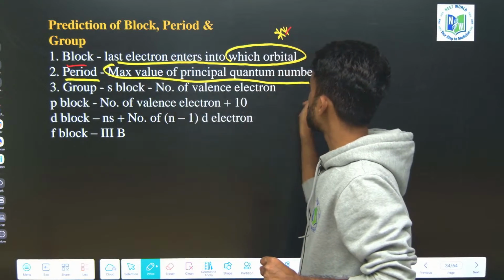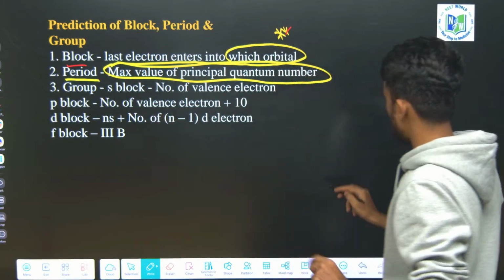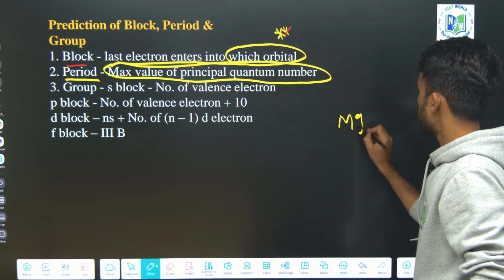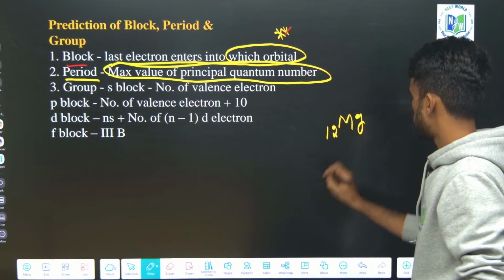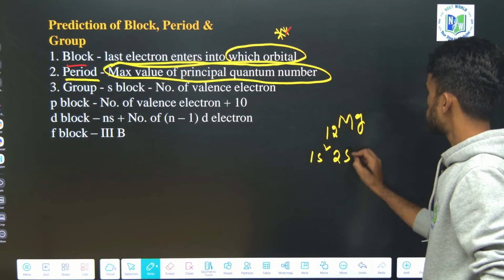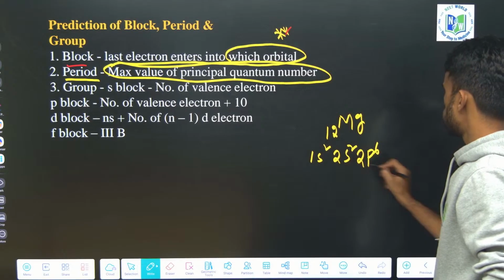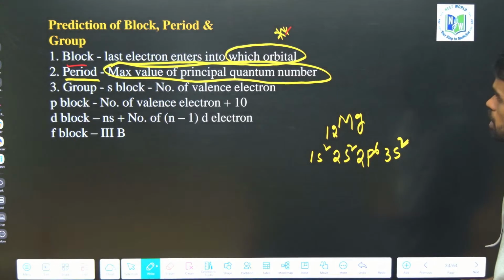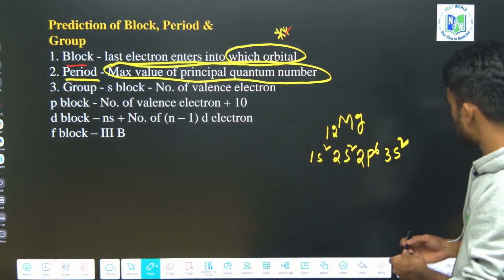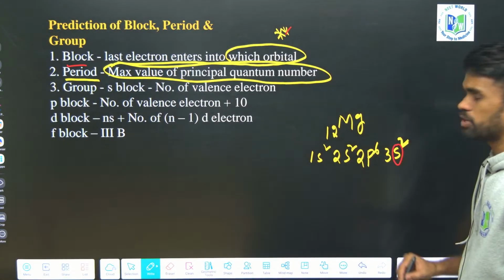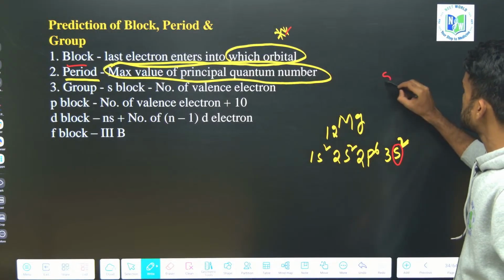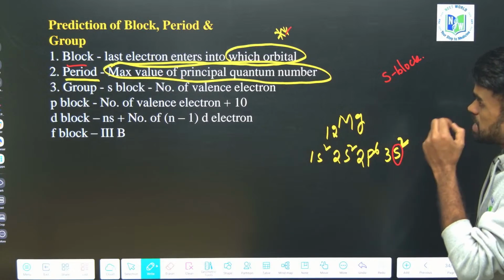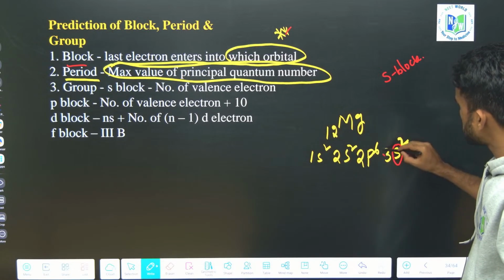It is the maximum value of the principal quantum number. For example, I am writing for magnesium. Its atomic number is 12, so 1s2, 2s2, 2p6, that is 10 over, 3s2, 12 over. So what is its block? The last electron entered into the S orbital, so it is an S block element. And next, what is its period? If I ask, what is the highest principal quantum number?